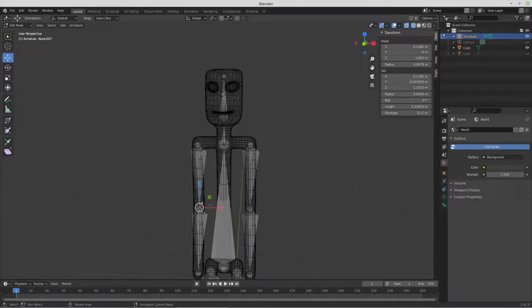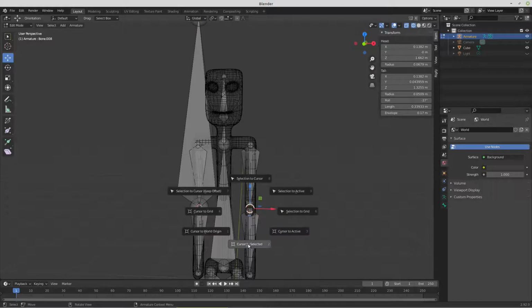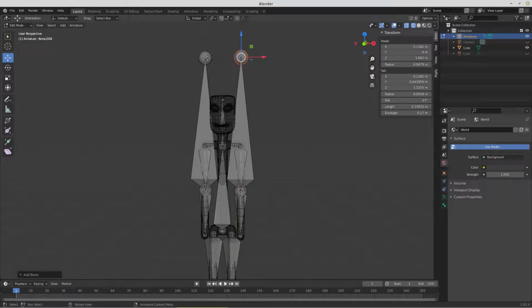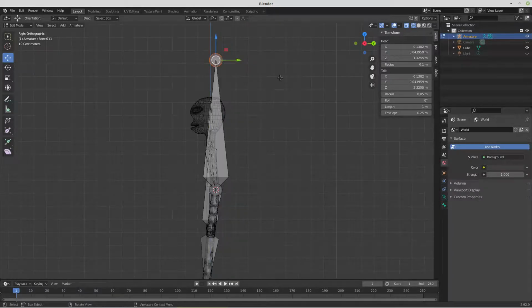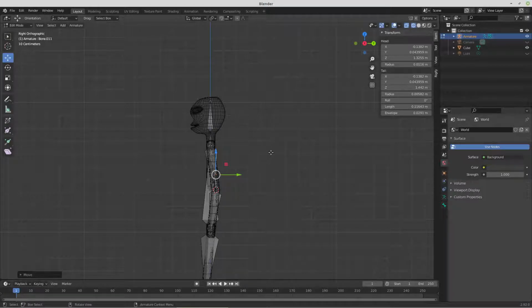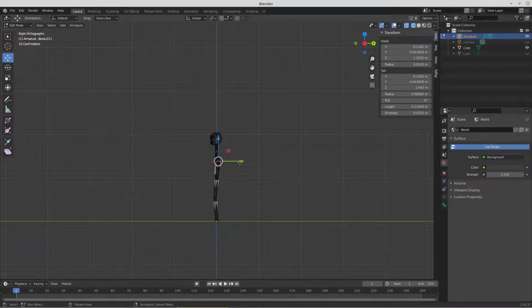We'll add in IK bones. Shift S, snap cursor to selection, add a bone. Shift S, cursor to selected. Shift A to add a bone. We can grab the tops of these bones, look at it from a side view, and shrink them down. We don't want to pull them through the other side of themselves and invert them. So we'll just shrink them down, Control plus to select all. We'll zoom back some, and we'll just pull it back a couple of blender units more or less. That can be the pole bones.